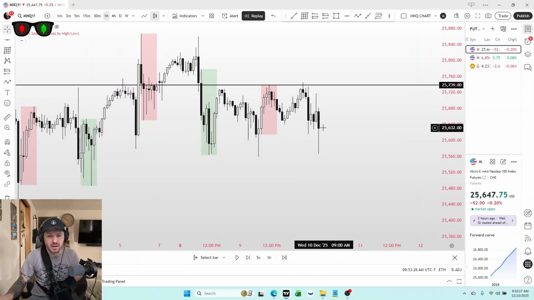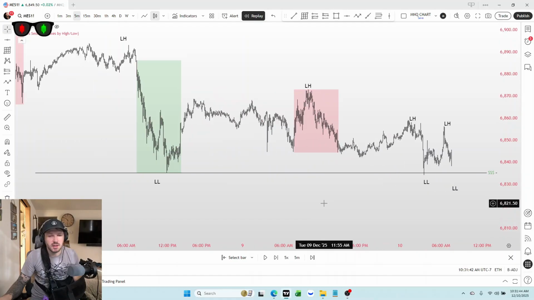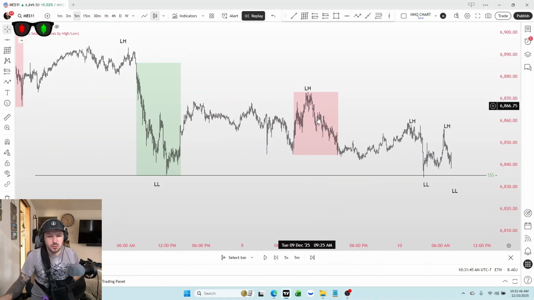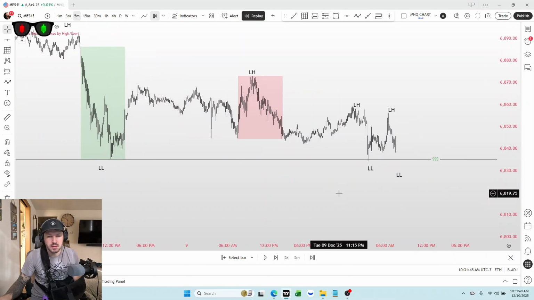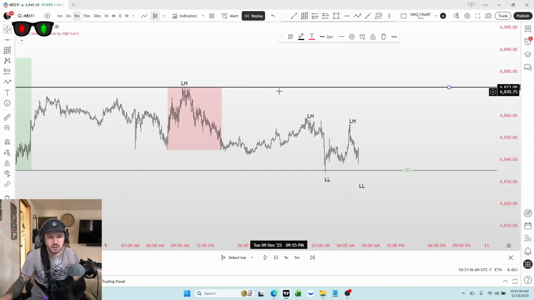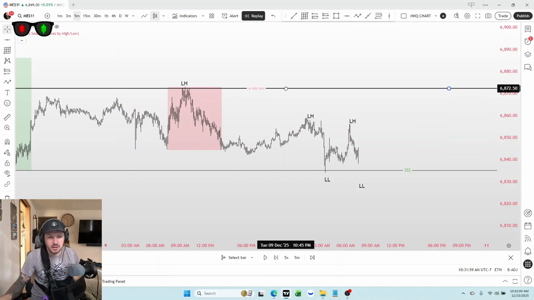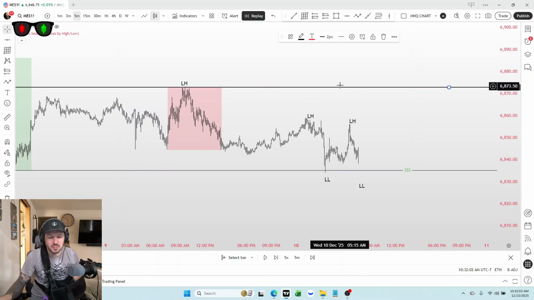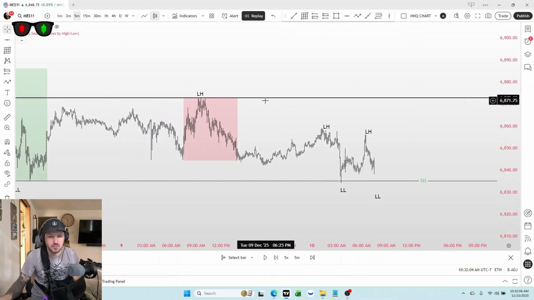Let's jump over to the lower time frame and take a look at the entry. Looking at the 5 minute chart now, as you can see, we're in bearish structure, lower highs, lower lows. And here we are in pre-market. And on MNQ, we took out this level here. We took out yesterday's high already. So objective number one, a liquidity sweep to the upside for a move back down, has been completed.